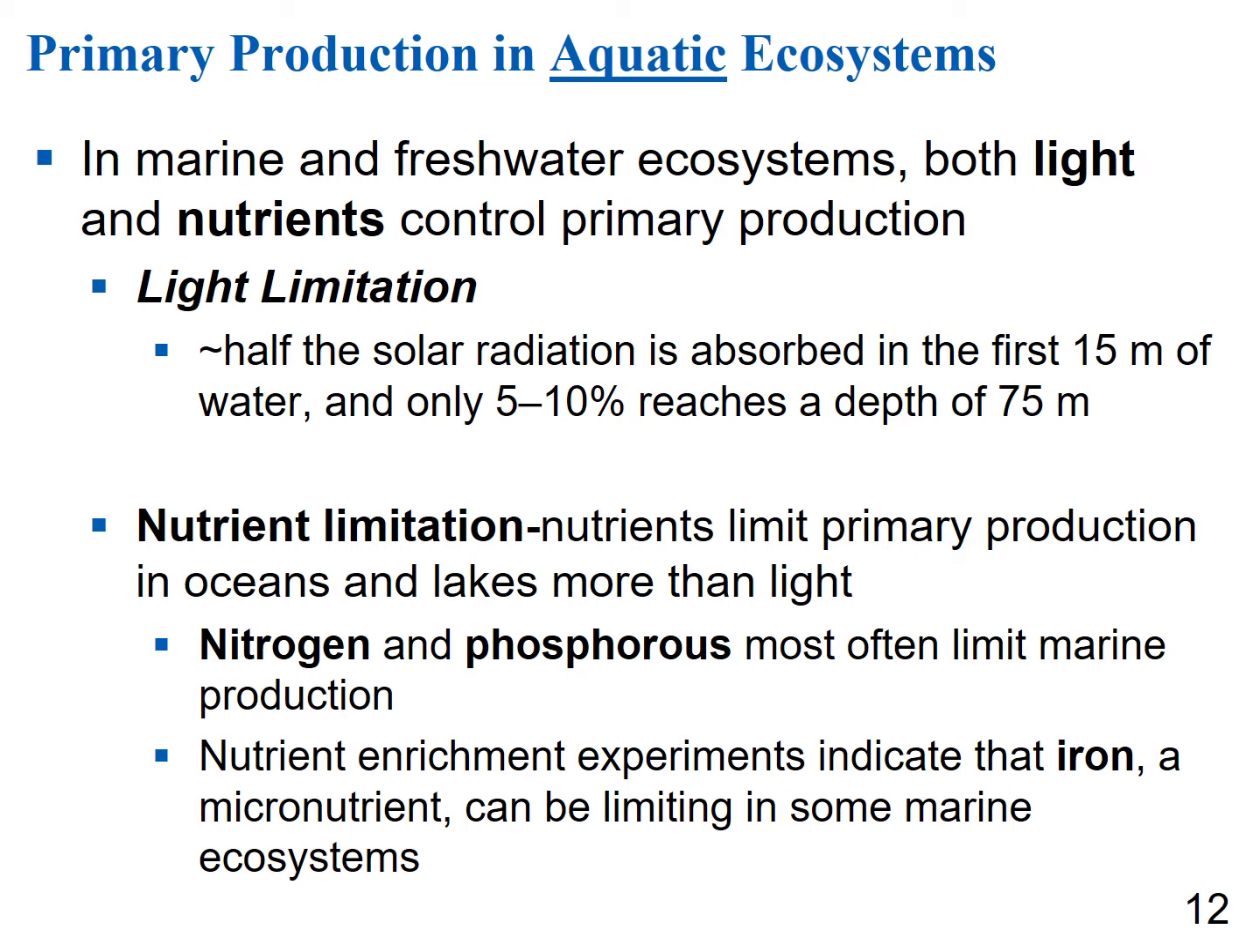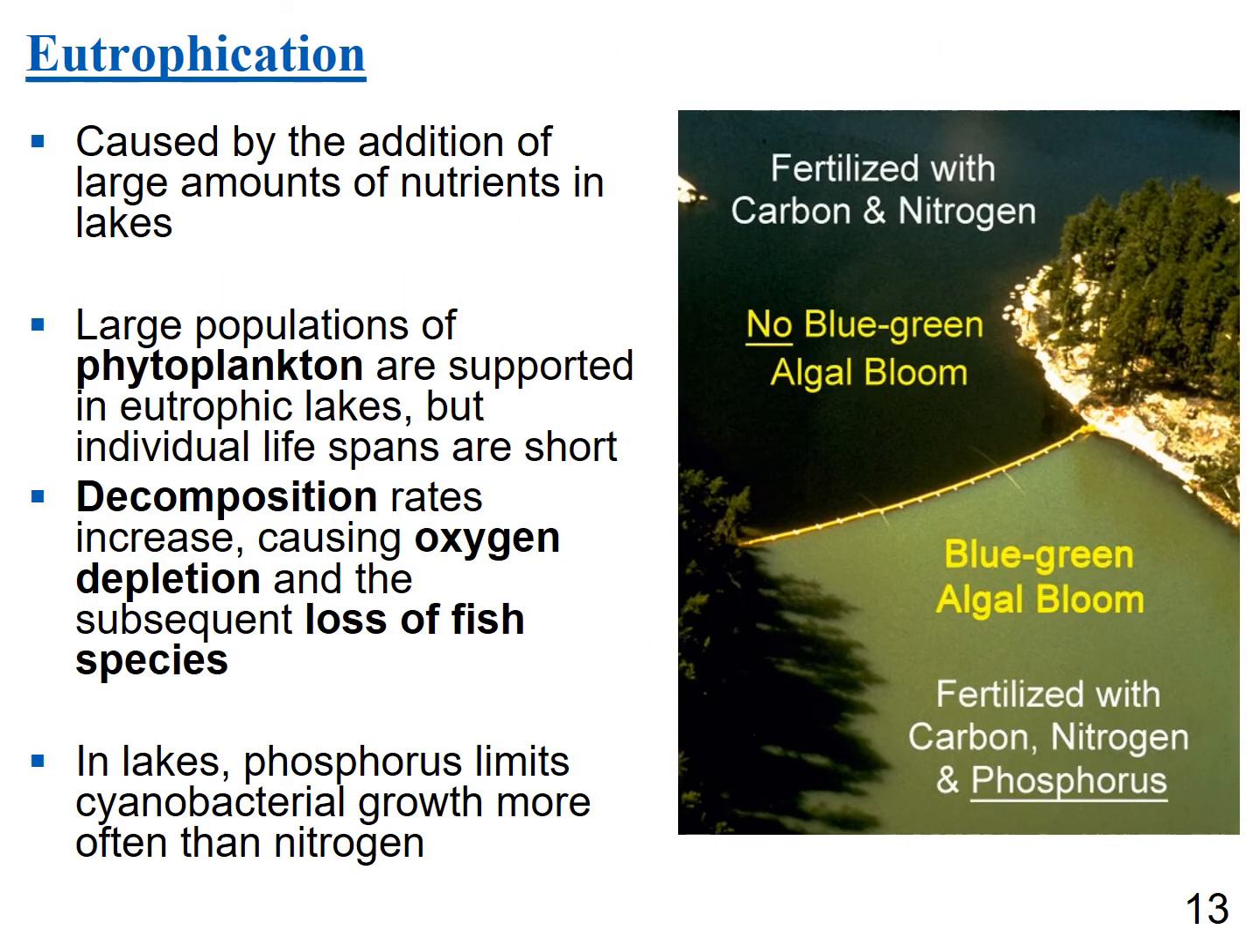Nutrients limit primary production in oceans and lakes more than light. Nitrogen and phosphorus most often limit marine production. But some nutrient enrichment experiments have indicated that iron, which is actually a micronutrient, can be limited in some marine ecosystems. In a previous chapter, we talked about oligotrophic and eutrophic bodies of water, and we said oligotrophic were nutrient poor and eutrophic were nutrient rich.